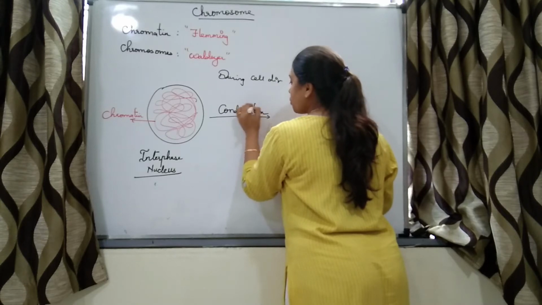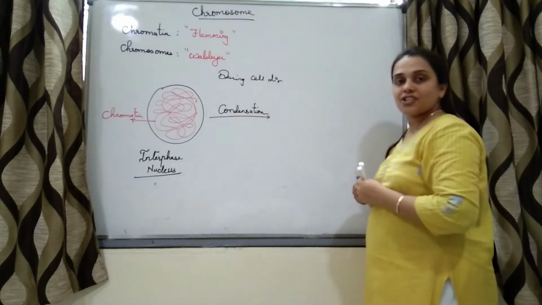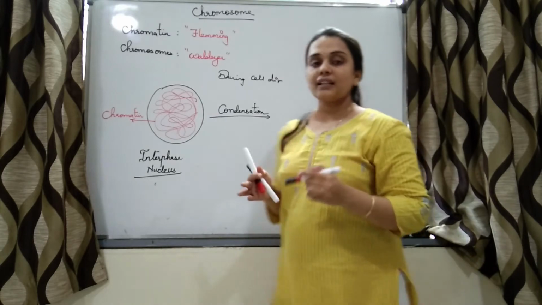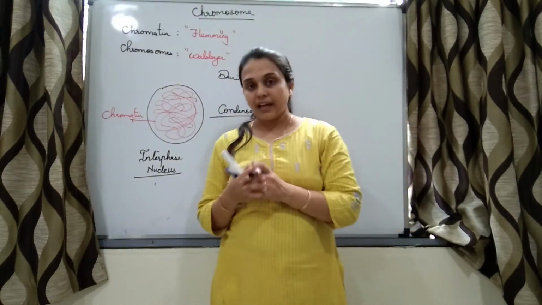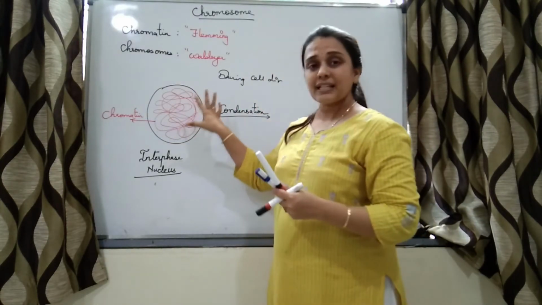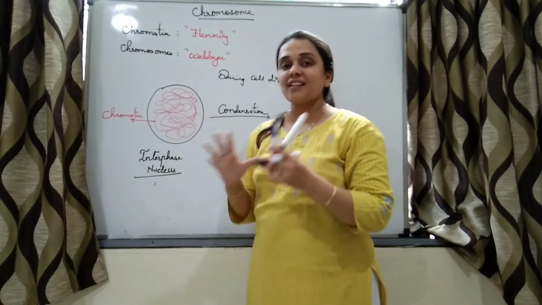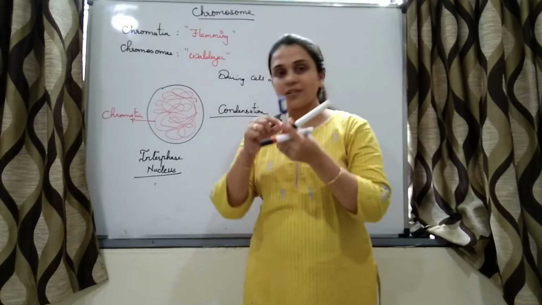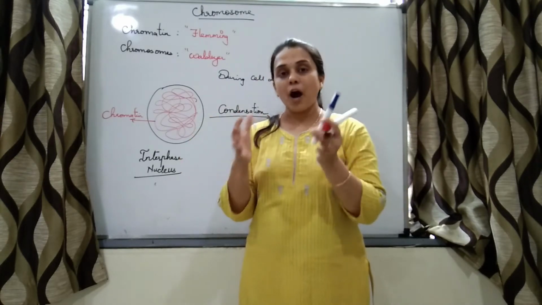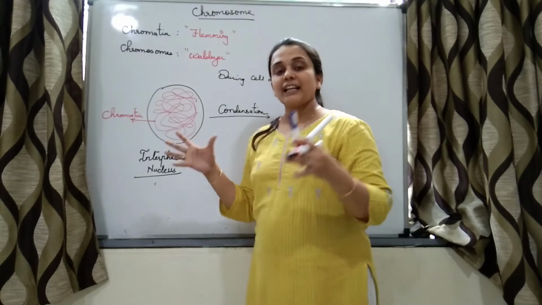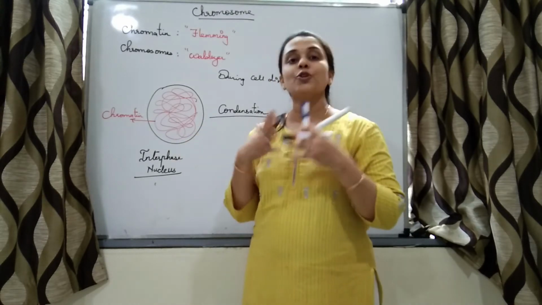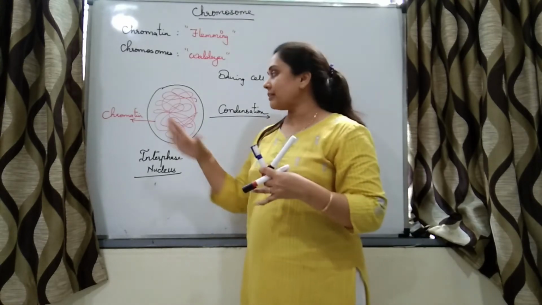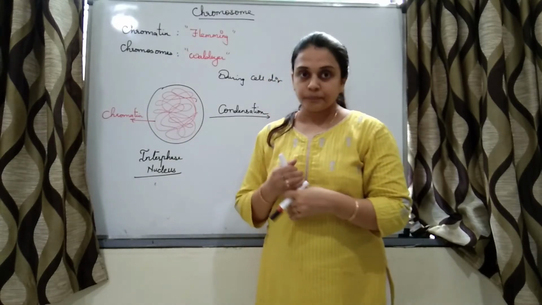What is condensation? Condensation is nothing but compaction, right? So students, you can say that this chromatin is nothing but a bowl which has noodles. Noodles are also thread-like. So a bowl is a nucleus, and that bowl is filled with noodles. Those noodles are nothing but chromatin.